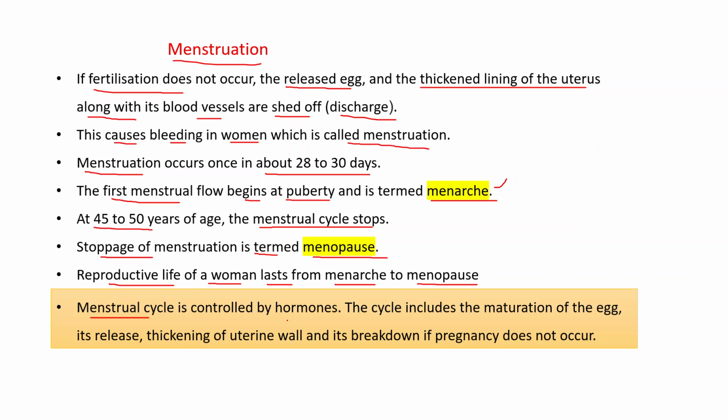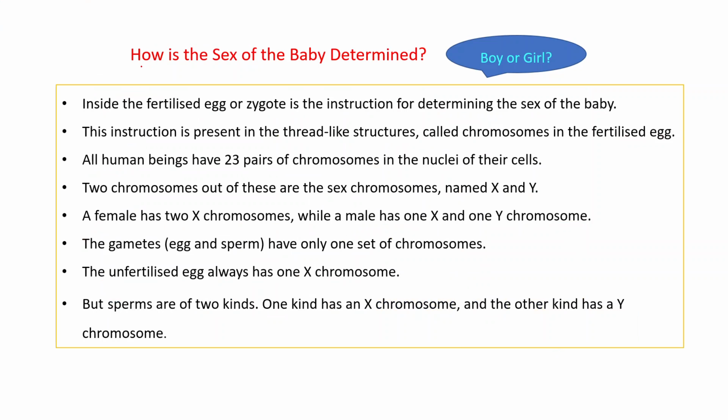The menstrual cycle is controlled by hormones, and the cycle includes the maturation of the egg, its release, thickening of the uterine wall, and its breakdown if pregnancy does not occur. Now the question is, how is the sex of the baby determined? That is, whether the baby will be a boy or a girl. Inside the fertilized egg, or zygote, is the instruction for determining the sex of the baby.